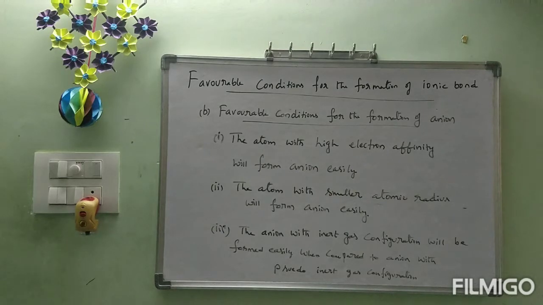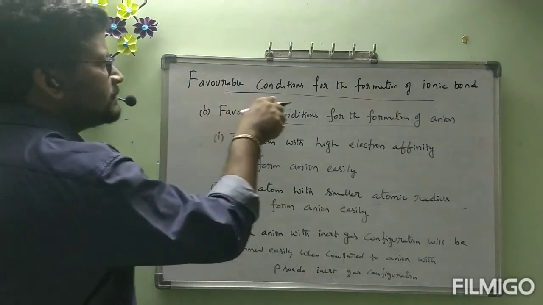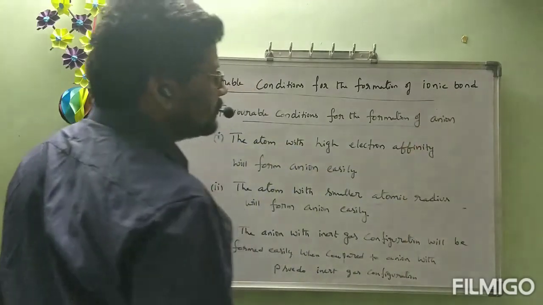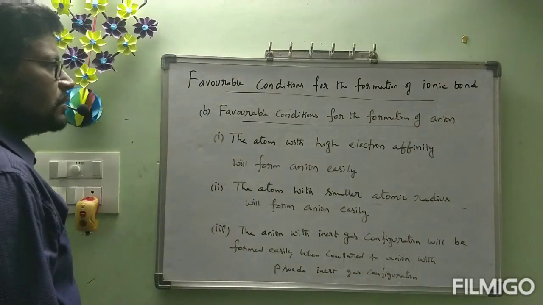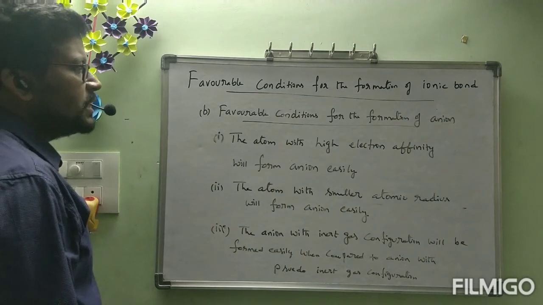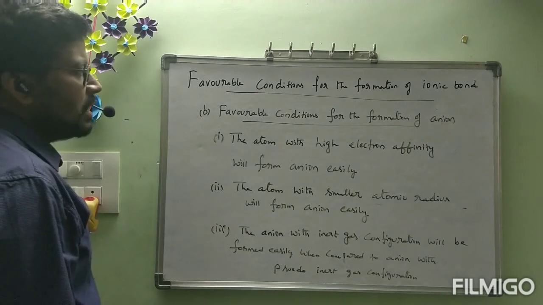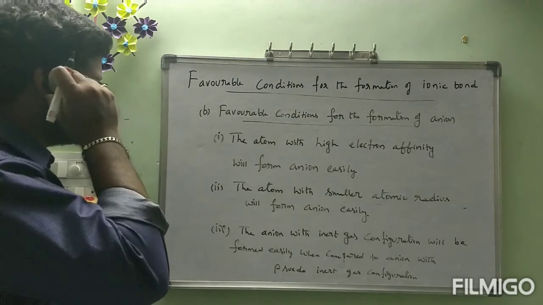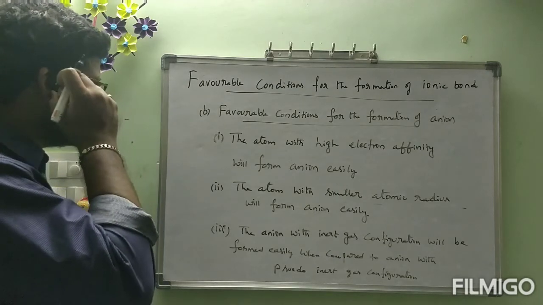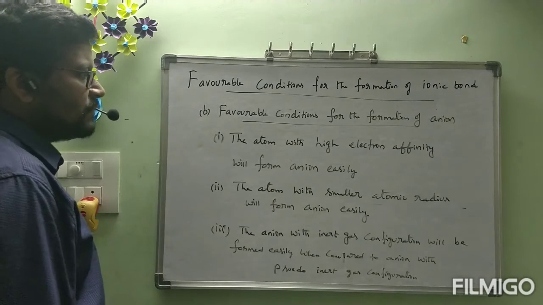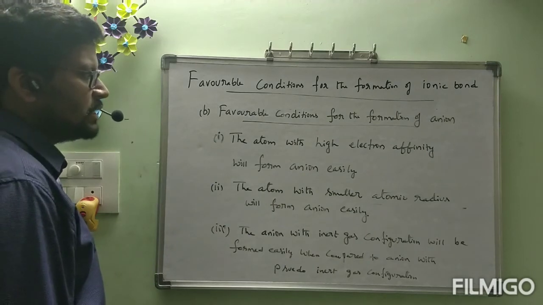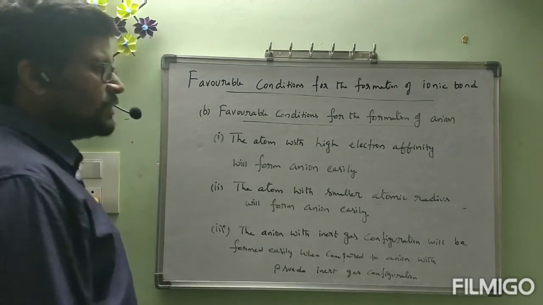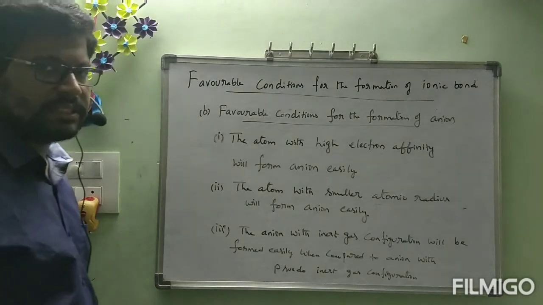Is it okay, ma? All of you are clear? So what is the side heading for us? This is completely under the side heading favorable conditions for the formation of ionic bond. Under this we have seen two conditions: favorable conditions for the formation of cation and favorable conditions for the formation of anion. Under favorable conditions of cation, atom with low ionization energy. Once again I am repeating, atom with low ionization energy will form cation easily.